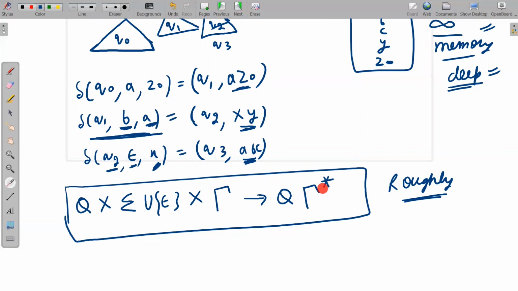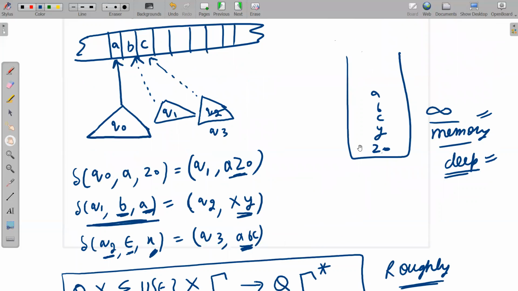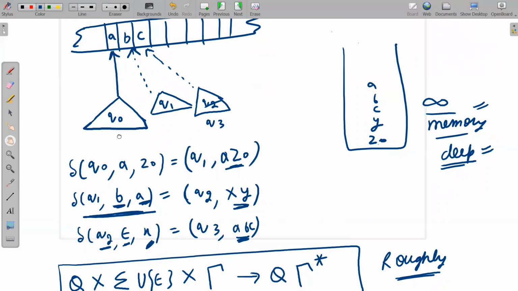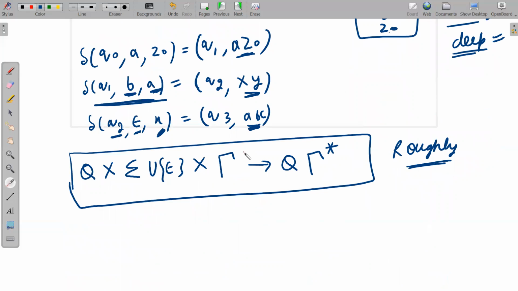So how many symbols can we read from the stack? Exactly one symbol. Please note it down carefully. Exactly one symbol you have to read. Take the initial state: if we do not keep this Z naught here, see carefully, what should the move be? You should say q naught a null. No, we cannot say that. Null means you have read nothing from the stack. But delta says that you have to read something from the stack. That's why we have kept Z naught. I hope I have made the point clear. That's why we keep Z naught in the stack initially.